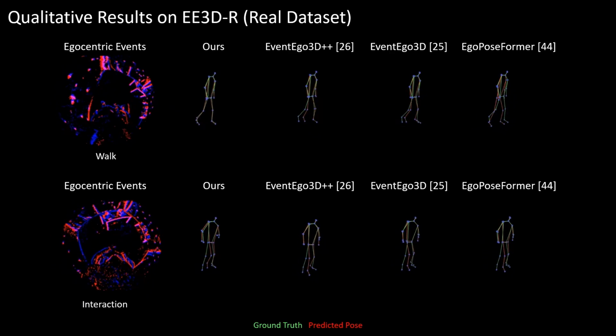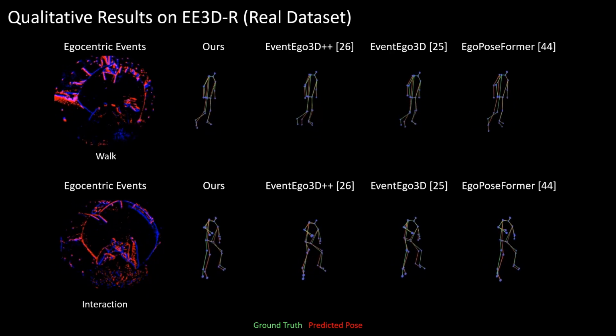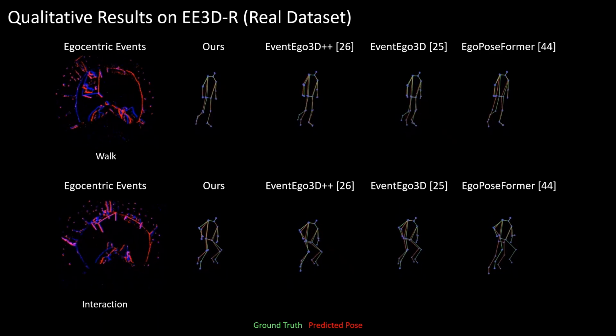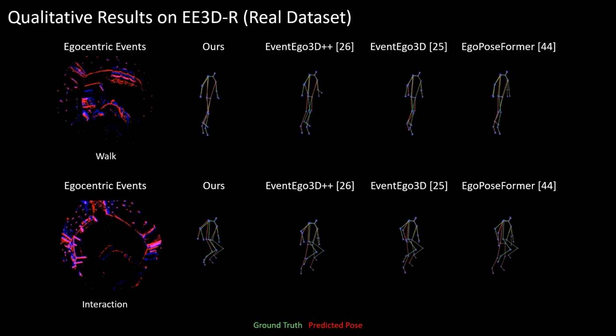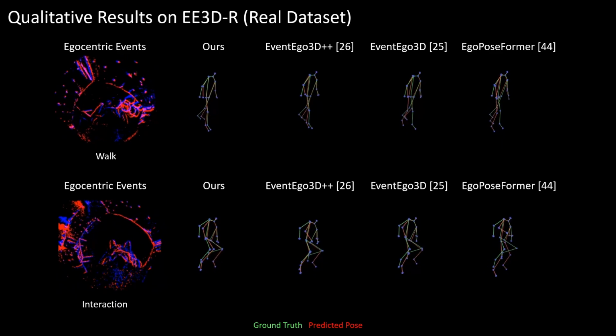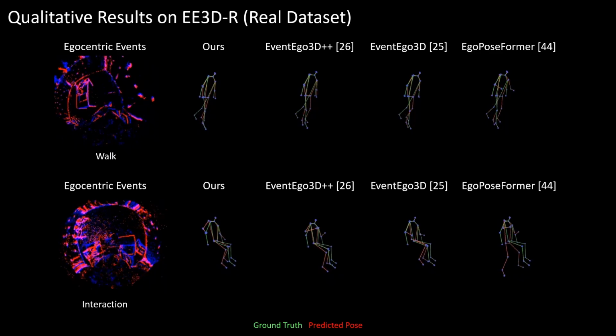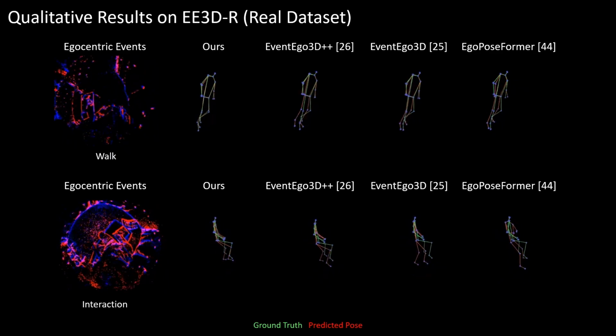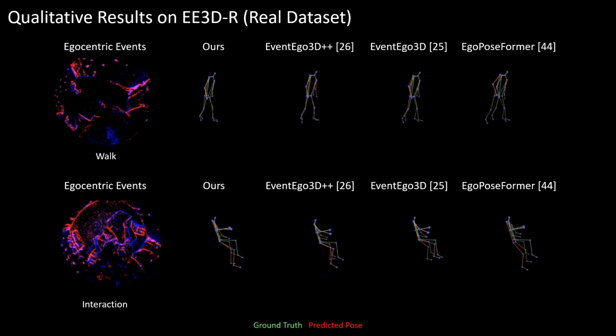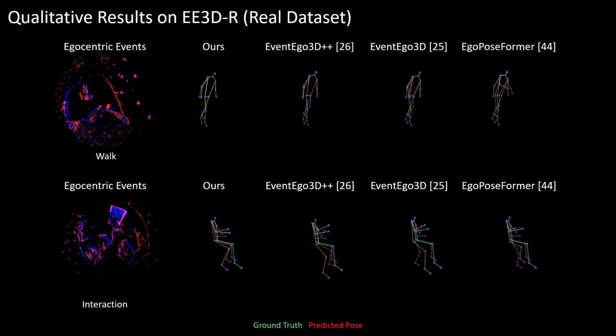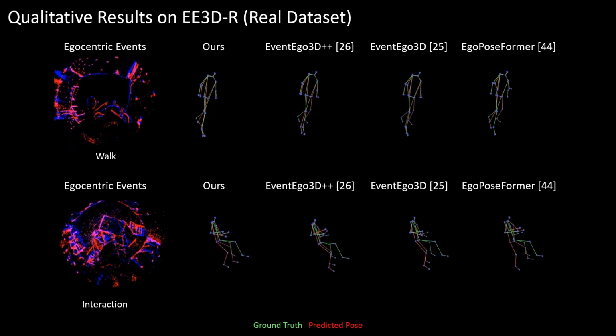Next, we show results for walking and interaction sequences. Notice our method has significantly less jitter even under these fast motions.